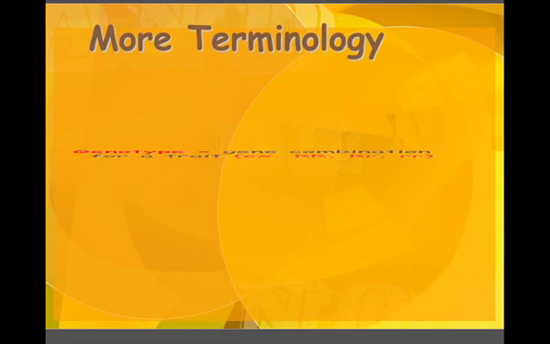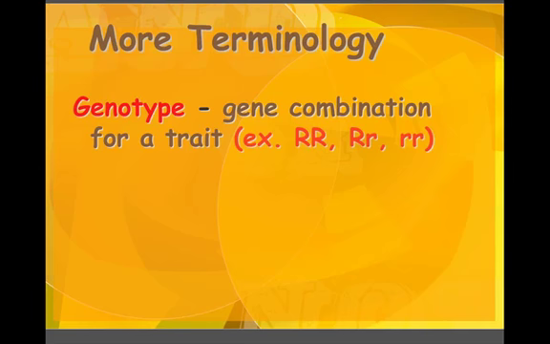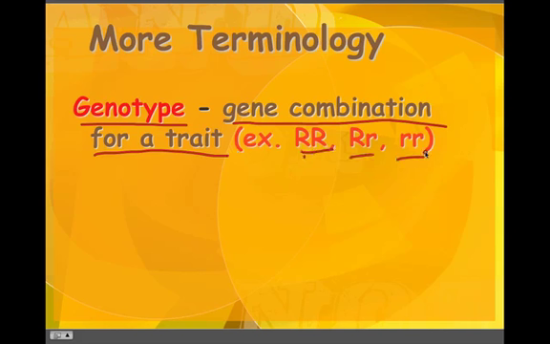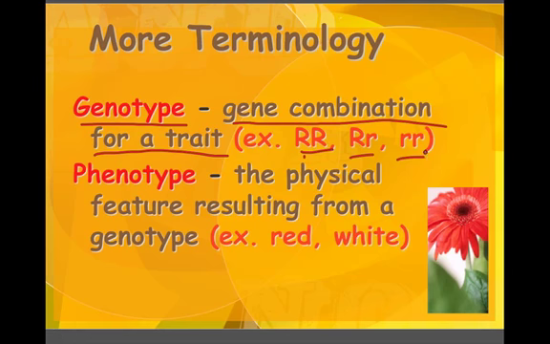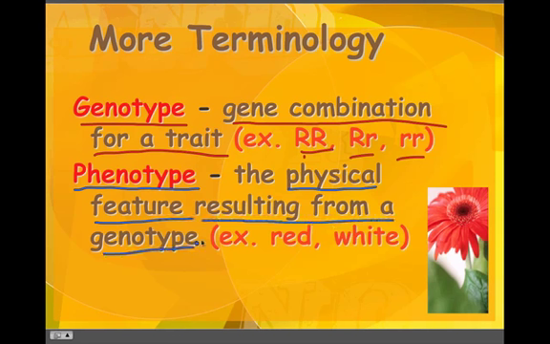More terms. So once again, this is key to remember. Genotype is the gene combination for a trait. And it comes in the forms of these letters when we're doing our Punnett squares. Phenotype are the physical features resulting from the genotype.